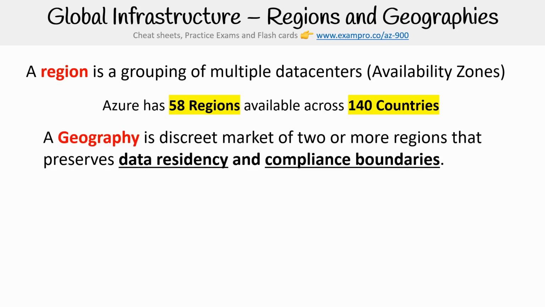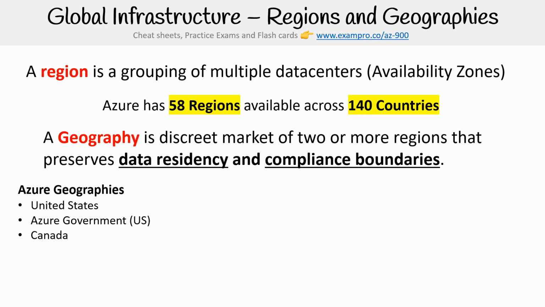Then we have something we call a geography. So a geography is a discrete market of two or more regions that preserve data residency and compliance boundaries. And the geographies that are available for Azure, we have the United States. Then there's Azure Government US. This is a geography that's only for the US government, so regular citizens cannot use it. Then you have Canada, that's where I'm from, Brazil, and Mexico.